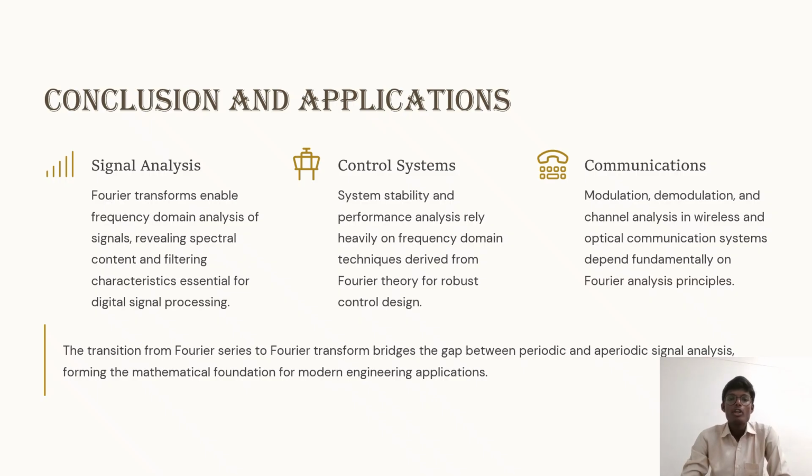The transition from the Fourier series to the Fourier transform bridges the gap between periodic and aperiodic signals, forming the mathematical foundation for modern applications of the system. This is about the Fourier transform and Fourier series and their applications too. The transformation from the Fourier series to the Fourier transform bridges the gap between periodic and aperiodic signals, and causal and non-causal signals, and other types of analysis from the mathematical foundation. The modern engineering applications are signal analysis, control systems, and communication.